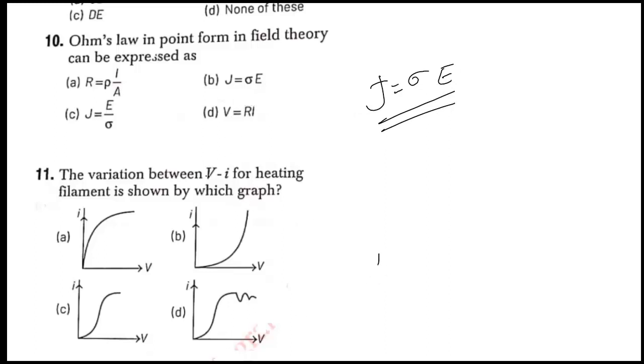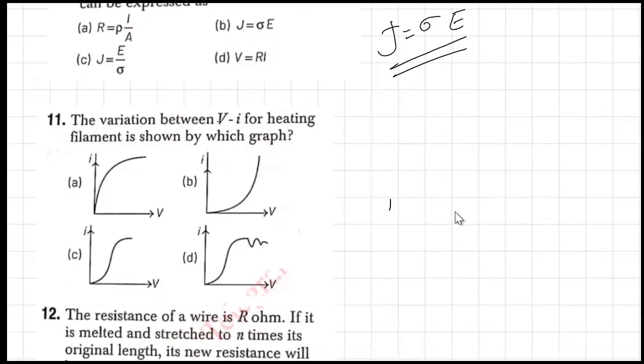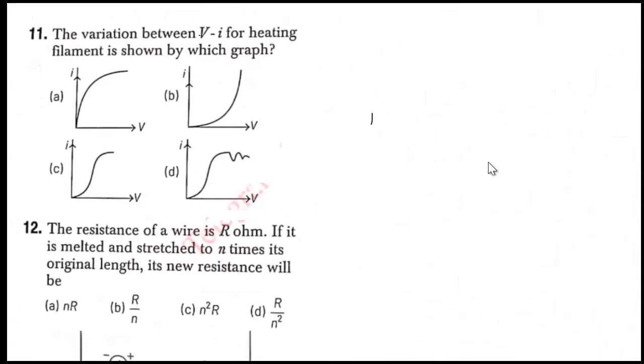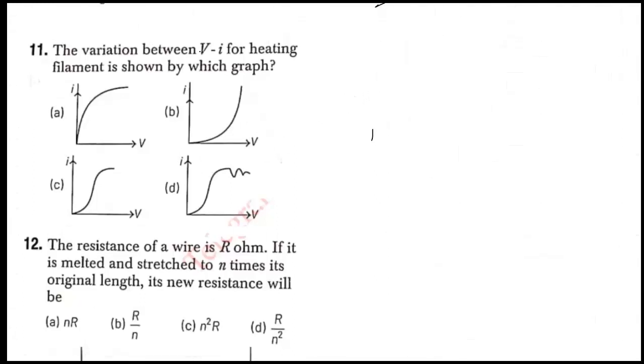The variation between V and I for a heating filament is shown by which graph? For a heating element, how can we represent the VI graph? See, while we are giving more current to the system, what will happen to the temperature? Temperature also will be increasing. So as the current in the heating element increases, heat energy also increases. Since heat energy is increasing, temperature increases.